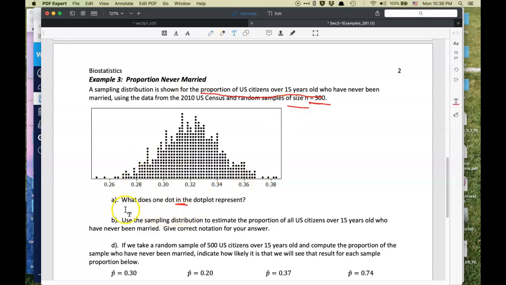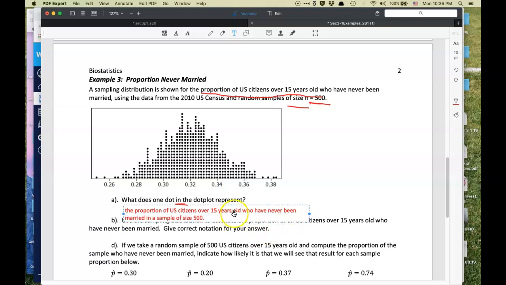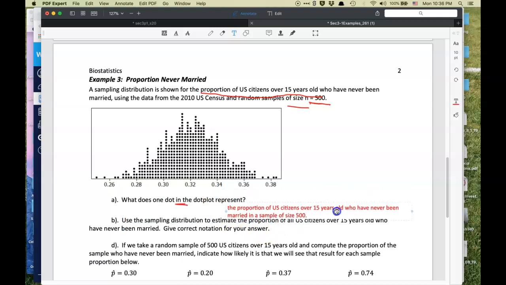So let me see if I can quickly type that in. It's the proportion of U.S. citizens over 15 years old who have never been married in a sample of size 500. Let's see if we can straighten this out a little bit. There we go. It'll fit more or less in there. So it's of samples of size 500, the proportion who have never been married.